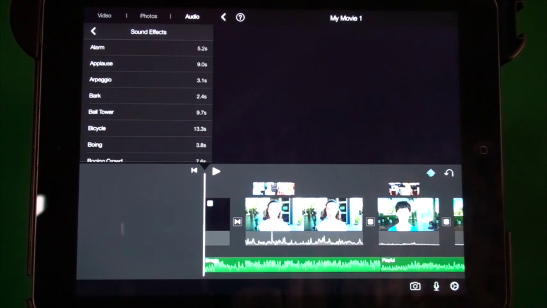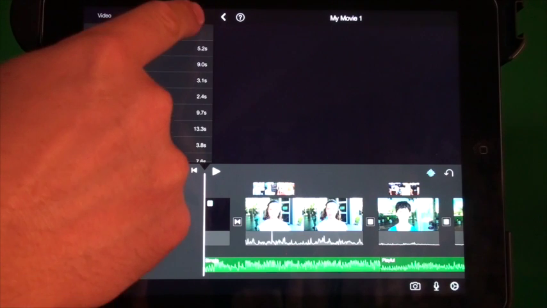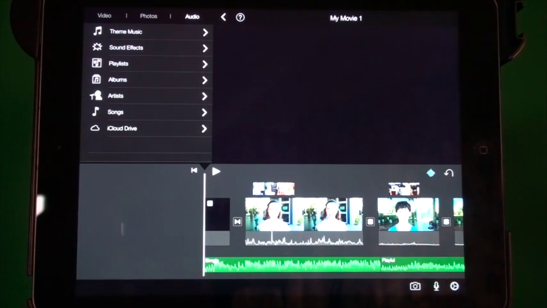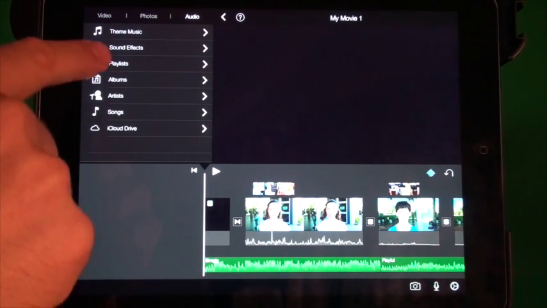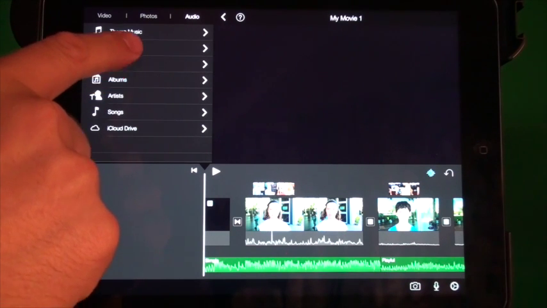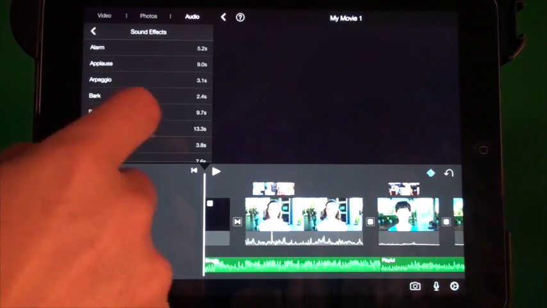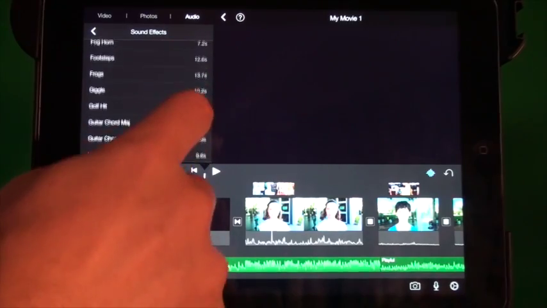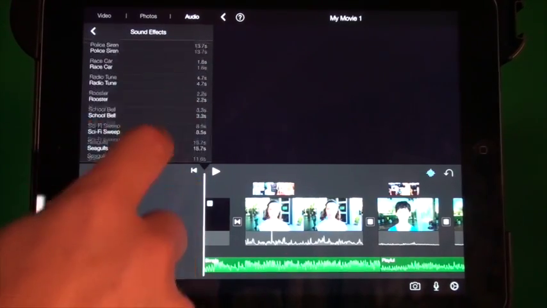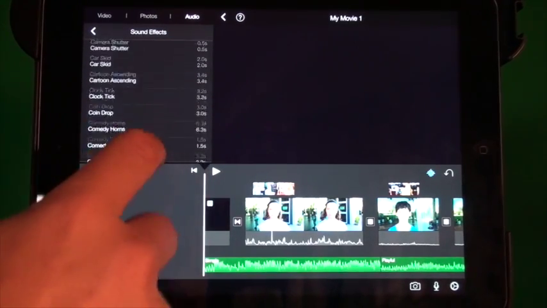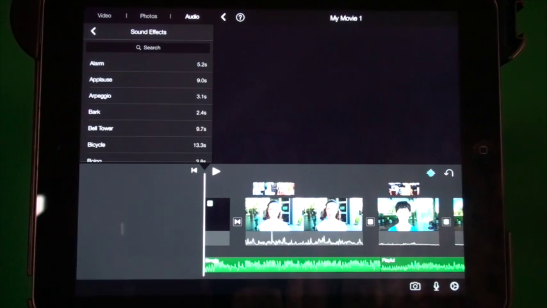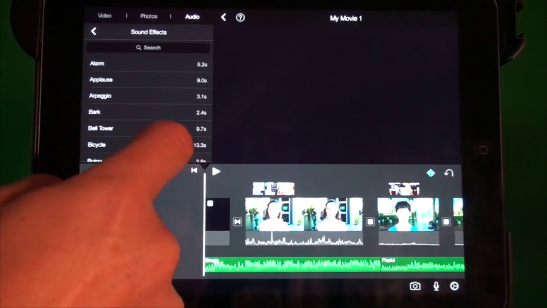Applying sound effects. This is great fun, and again, another easy process. So we've selected our audio in the media library, and then we go down to sound effects. Select sound effects, and then we have a selection of them in here. Of course, you could put more in your iTunes library, but for the purposes of today, let's just select from what they give us here.